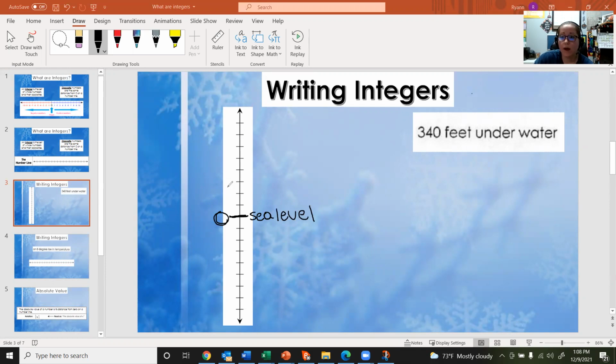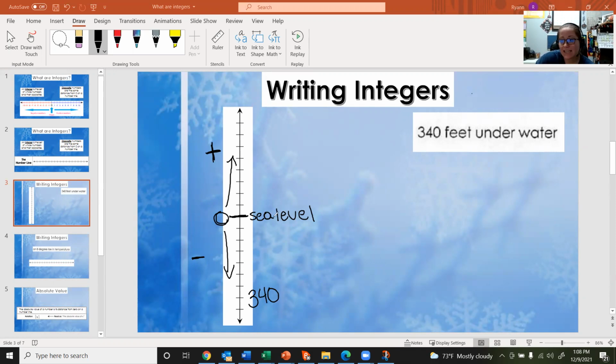If we go above sea level, so we're going higher than the water, we are going in the positive direction. If we go below sea level, we are going in the negative direction. So in this situation, we are talking about being 340 feet below sea level. I'm just going to put this down here, 340 feet.